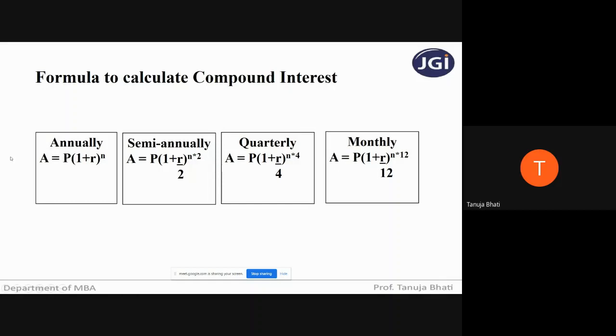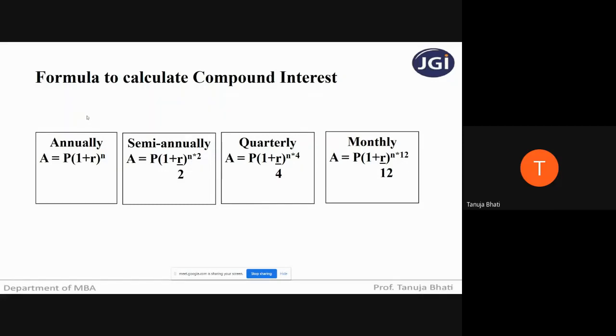So now, for example, in this particular formula annually, A is the future amount and P is the original principal amount. Now, if I want to find out the compound interest amount, what is going to be the formula? Compound interest will be nothing but future value minus present value. Whatever amount you are going to earn in the future minus the amount that you have invested today, the difference will be the compound interest that you have received over a period of time.